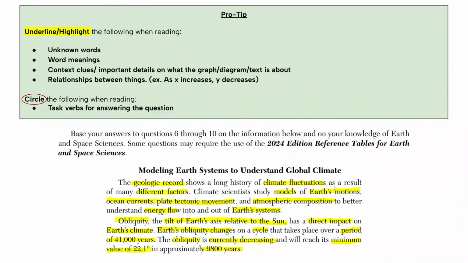Scientists study models of Earth's motions, ocean currents, plate tectonic movement, and atmospheric composition, and this gives them an idea on the energy flow between Earth systems. Obliquity is the tilt of the Earth's axis relative to the sun. It has a direct impact on the Earth's climate. Earth's obliquity changes in a cycle of a period of 41,000 years. Obliquity is currently decreasing with a minimum value of 22.1 degrees in approximately 9,800 years. So now I get an idea of what this text is about.